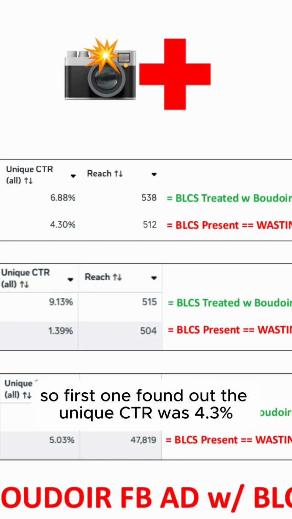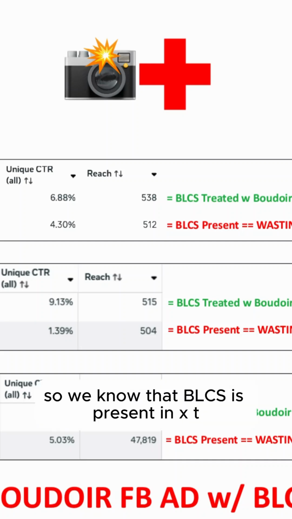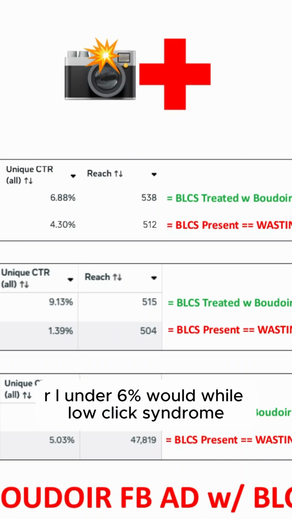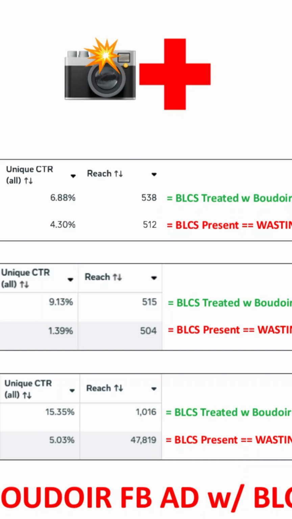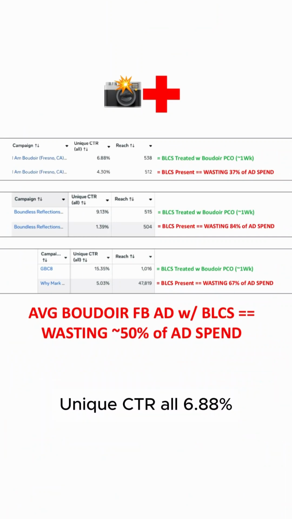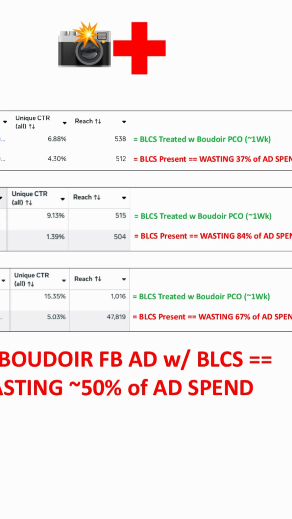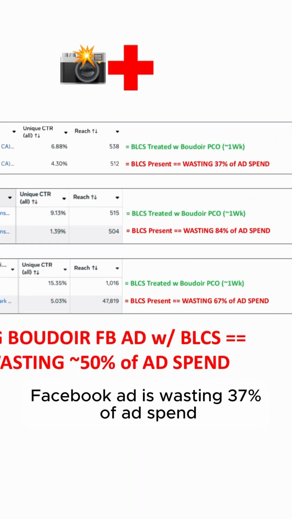So the first one, we found out the unique CTR is 4.3%. So we know that BLCS is present. Unique CTR under 6%, Boudoir low click syndrome. So treated with Boudoir Pico, takes about a week. Unique CTR 6.88%. So we found out the original Boudoir Facebook ad is wasting 37% of ad spend.